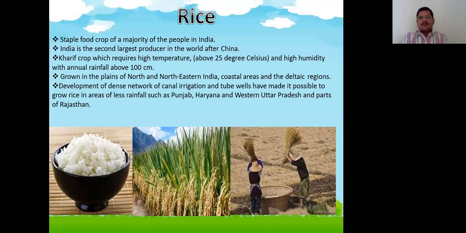Staple food crop of the majority of people in India. India is the second largest producer in the world after China. It's a kharif crop which requires high temperature, about 25 degrees Celsius. Above 25 degrees temperature it compulsorily should have, and high humidity with annual rainfall of above 100 centimeters. It should have more rainfall, about 25 degrees centigrade, and humidity should be more.